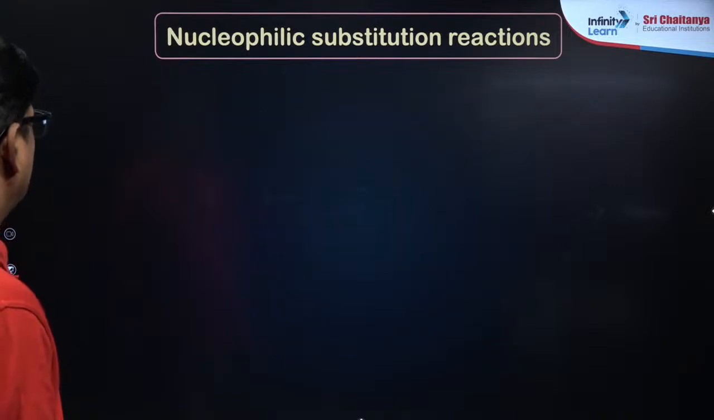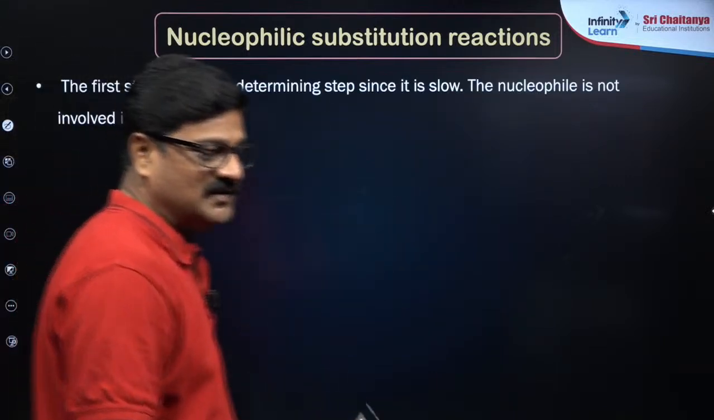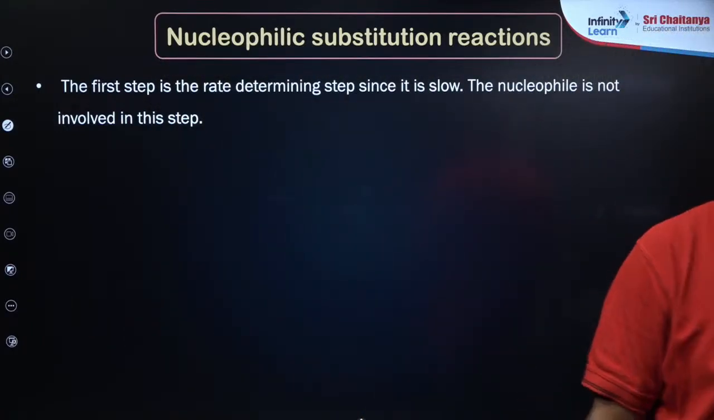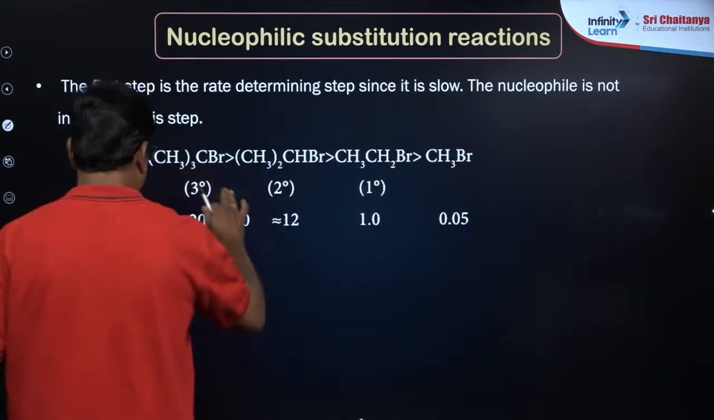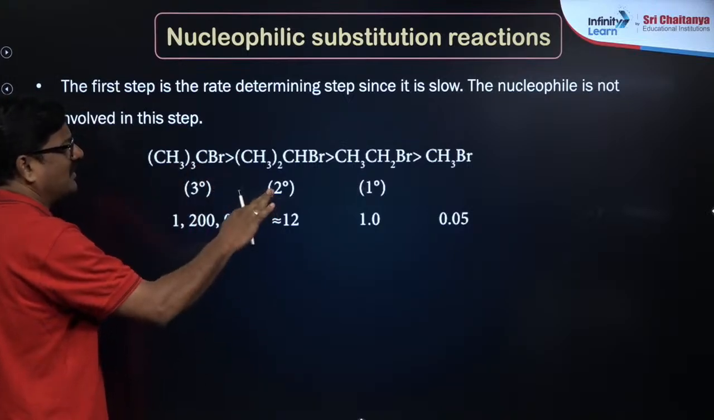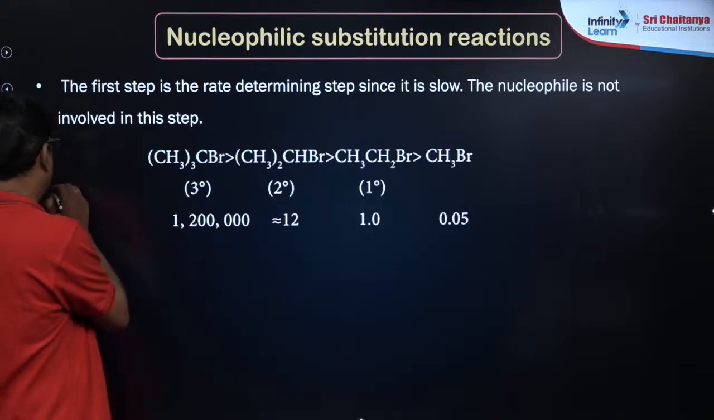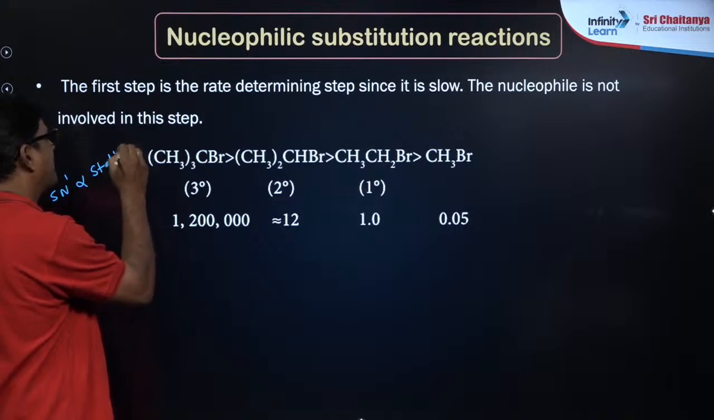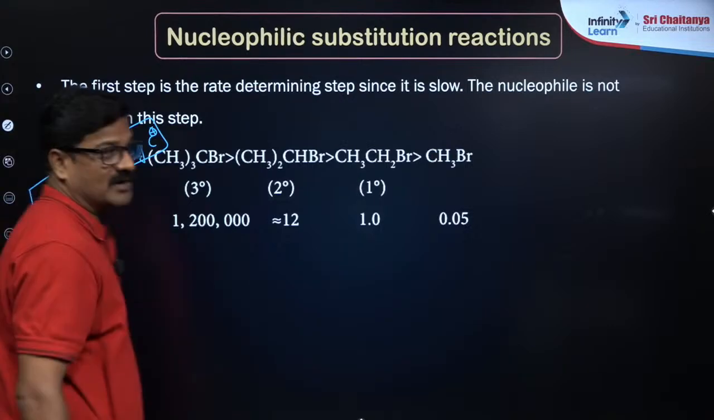So this is what the mechanism is given. First step, the rate determining step, since it is a slow. Always formation of an intermediate supposed to be the rate determining step, and it's supposed to be slow. And the rate of a reaction, you see, tertiary alkyl halide is extremely reactive than secondary, than primary, than methyl. So I just want to give you SN1 reactivity is directly proportional to stability of carbocation. That is the trick you need to understand.